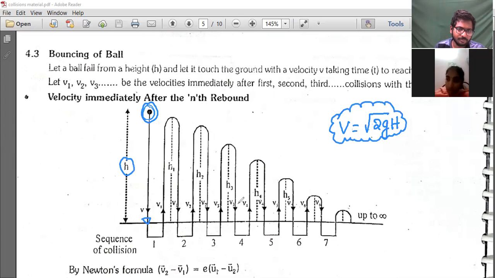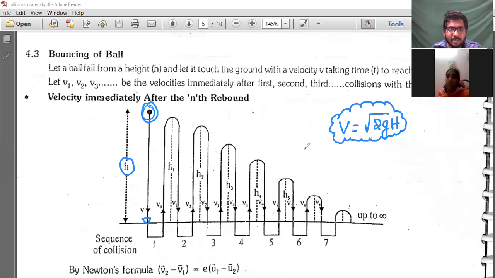Now, if it is an elastic collision, what will happen? There is no loss of any energy. Again, the ball will bounce and go to the same height. You don't need to worry about it. But if you want to apply the concept also, in elastic collision, what will happen?